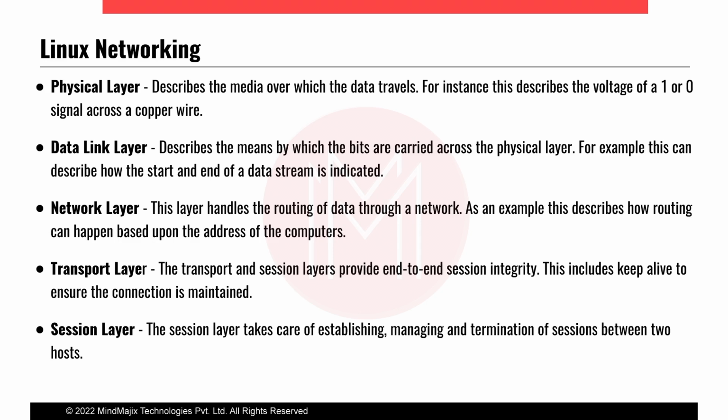Then in this representation, the third layer is the network layer. This is the most important layer, where the source and destination IP addresses are described. All the layer 3 routing devices, like routers and layer 3 switches, are included in this network layer only, and the network layer will decide on which network the traffic is routed. All routing protocols will work on the network layer itself.